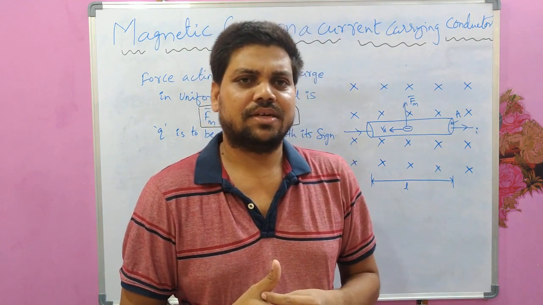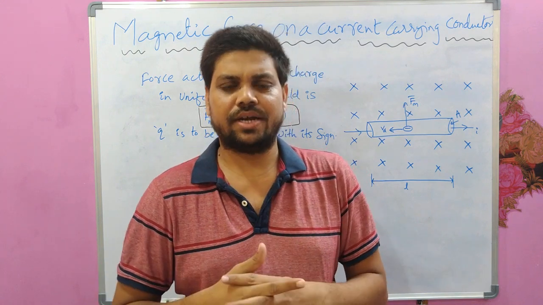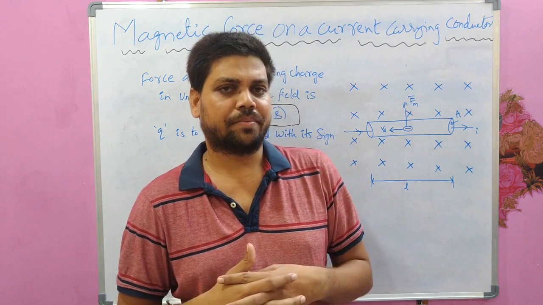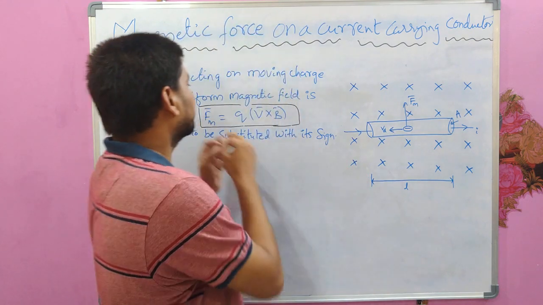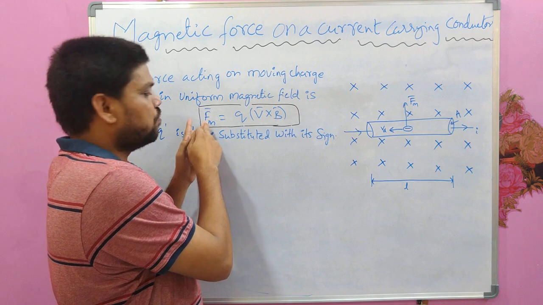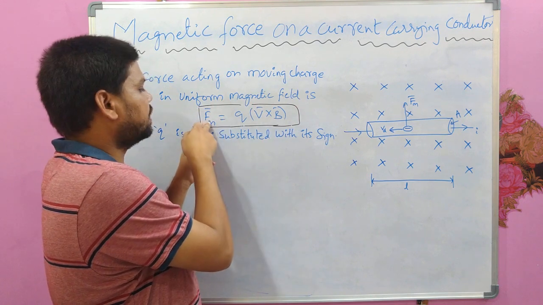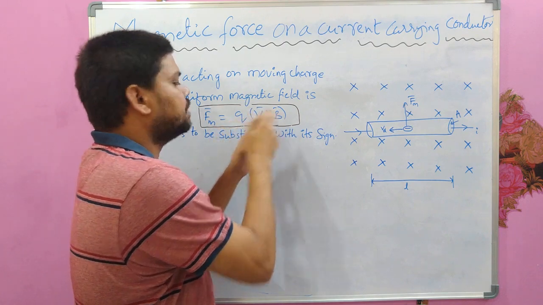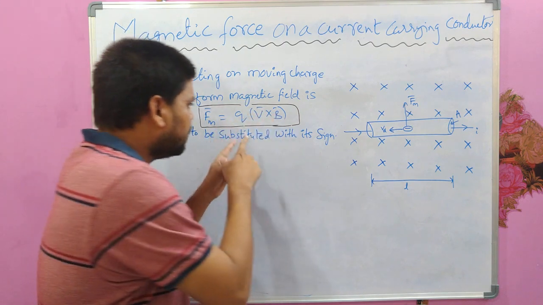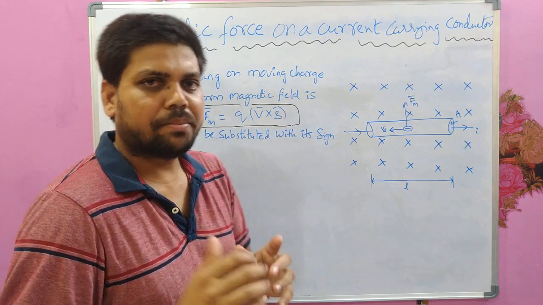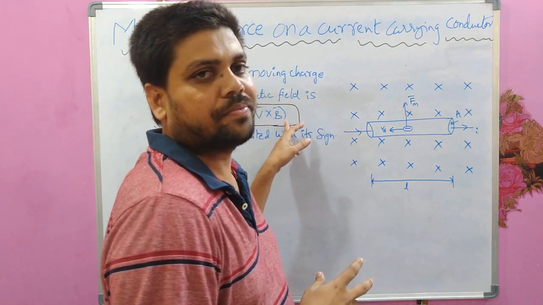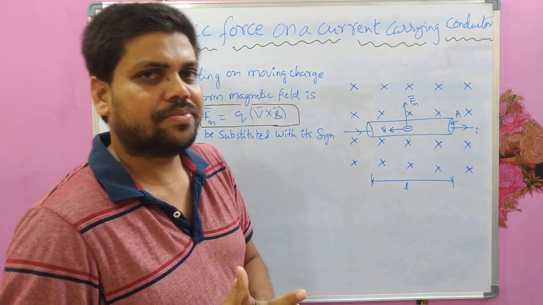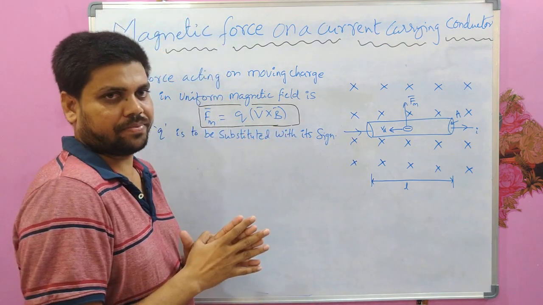Every moving charge in the magnetic field experiences a force because of the presence of the magnetic field, and that force is given by this. Force acting on the moving charged particle is equal to Q into V cross B, where V is the velocity of the particle and B is the magnetic field. Here the Q is to be substituted with its sign.